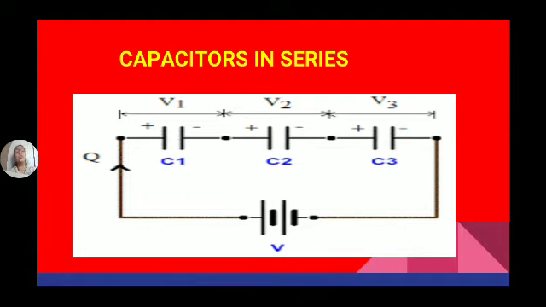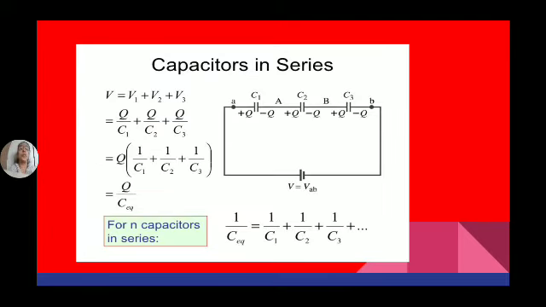So V is equal to V1 plus V2 plus V3. Now, we know the capacitance can be calculated from C is equal to Q by V. In that, V is equal to Q by C.